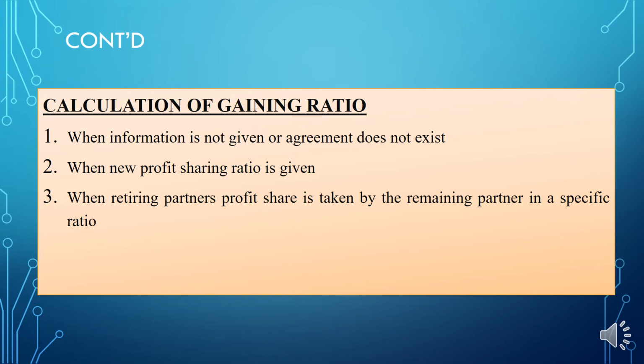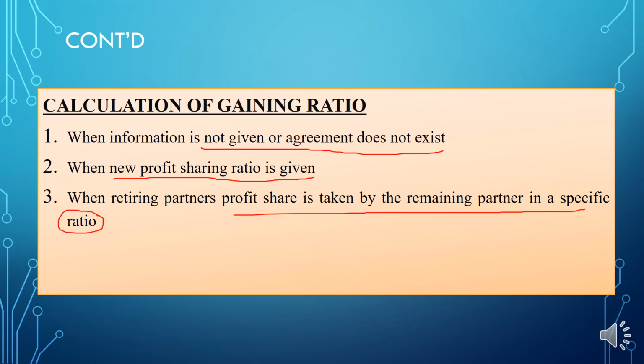There are some conditions for calculating it. The first one is when information is not given or agreement doesn't exist. The second one is when no profit sharing ratio is given. And the third one is when the profit share is taken by the remaining partners in a specified ratio. So through these three ways we determine what? Gaining ratio.